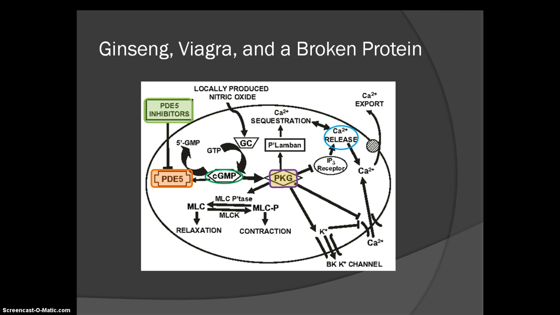The cyclic guanylyl monophosphate dependent protein kinase is responsible for several functions that lead to an erection. With a broken PKG, the unphosphorylated lamban would inhibit protein pumps, leading to a buildup of calcium. In addition to this, calcium channels would remain open due to an activated IP3 receptor, greatly increasing calcium concentration in the cytoplasm. A broken PKG would also fail to activate MLC phosphatase, which causes smooth muscle relaxation.